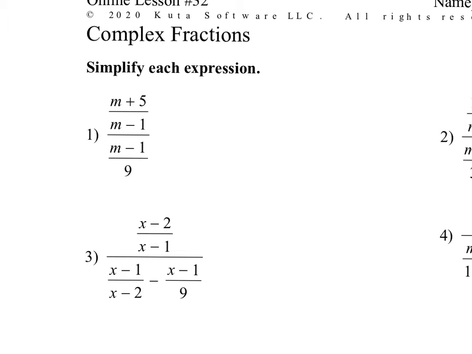Okay, hey guys, I'm just going to walk through yesterday's lesson, lesson 32 from May 21st, just in case you guys need a little bit of extra help.